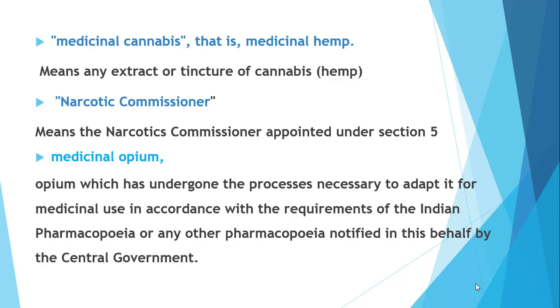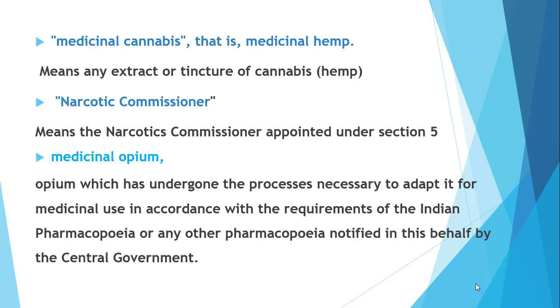Next is medicinal cannabis, that is medicinal hemp. It means any extract or tincture of cannabis, that means hemp. Next is narcotic commissioner. Narcotic commissioner means the narcotic commissioner appointed under section 5.